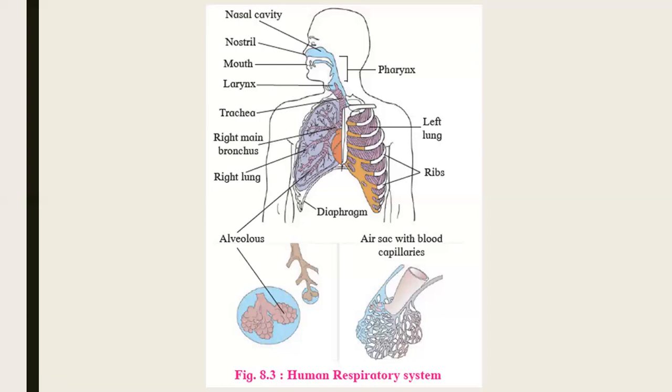So due to this, the surface remains moist. So you know, whenever the dust particle enters inside through these nostrils into the nasal cavity, we sneeze. Why we sneeze? Because the ciliated epithelium lining which is present inside the nasal cavity, the cilia beats. Why they beat?